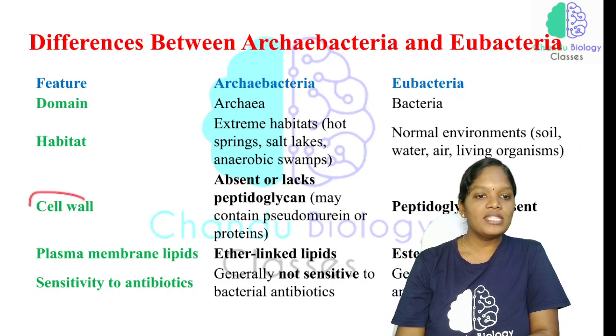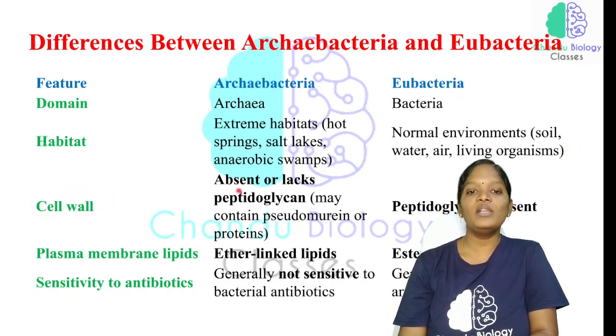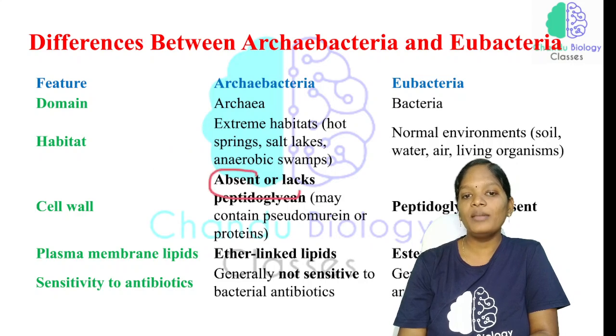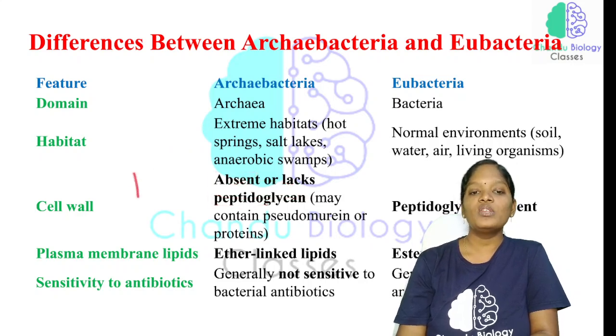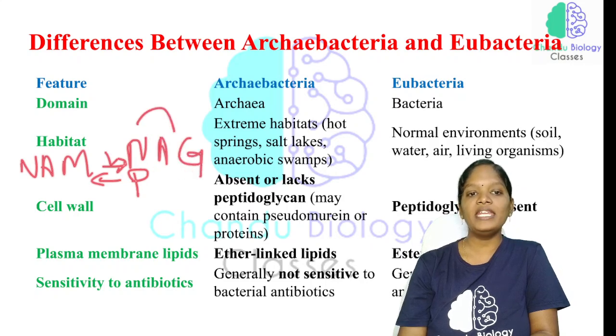Now the cell wall. Archaebacteria do not have peptidoglycan in their cell wall. Peptidoglycan is made of NAM plus NAG, N-acetyl glucosamine and N-acetyl muramic acid.